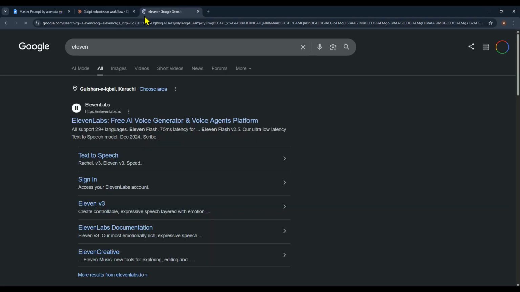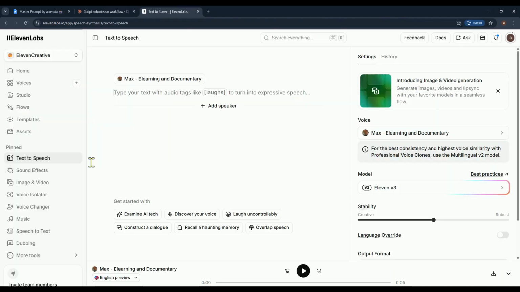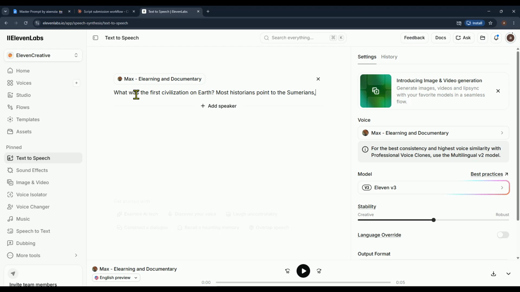scene. Now open a new tab and head over to ElevenLabs to generate your AI voiceover. If you prefer a different text-to-speech tool, that's totally fine. You can use whichever one works best for you. Next, copy the same script section that we already sent to Claude AI, paste it into ElevenLabs, and generate the